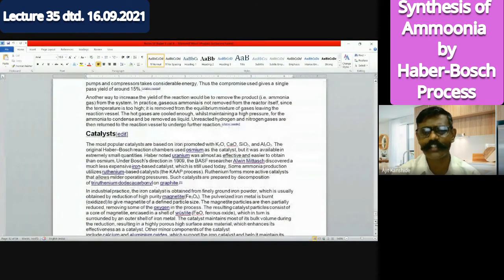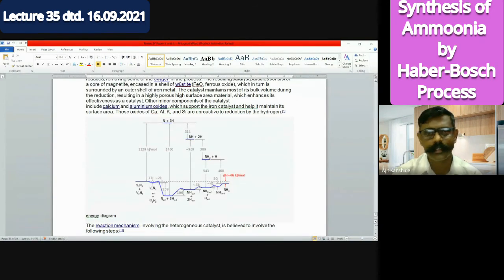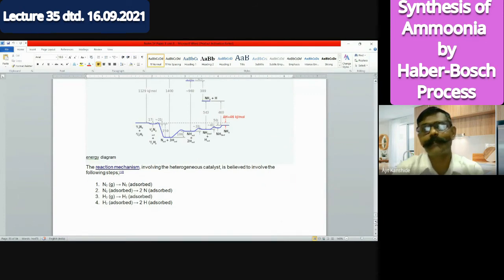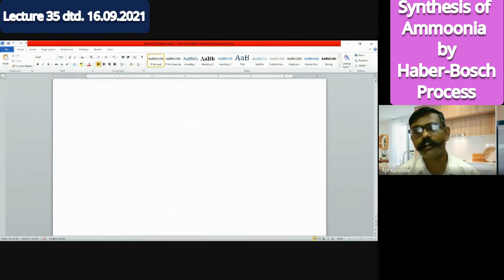Everything about the catalyst is also clearly explained: the stepwise process of catalyst formation, use of the catalyst, role of the catalyst, the amount of energy evolved, everything is given. You have to work, because I find ready-made things not more useful to you. You can work, and if questions are there, you can ask. If you have no questions, it means you are not desiring to learn. The scientific approach is most important here. So the detailed process of formation of ammonia by the Haber-Bosch process is made clear.